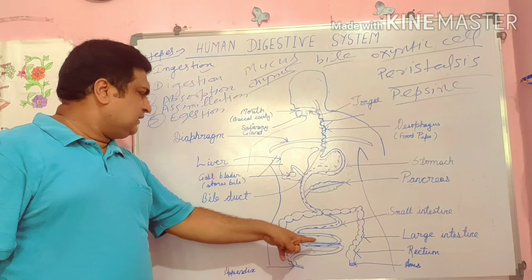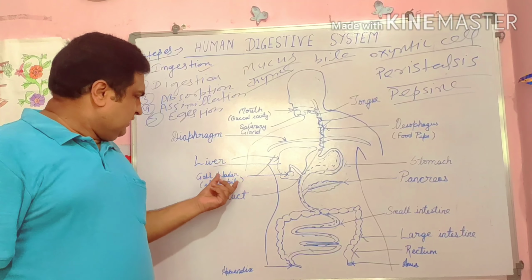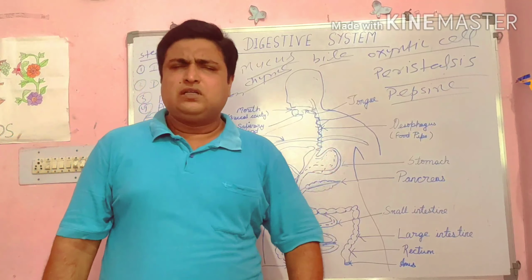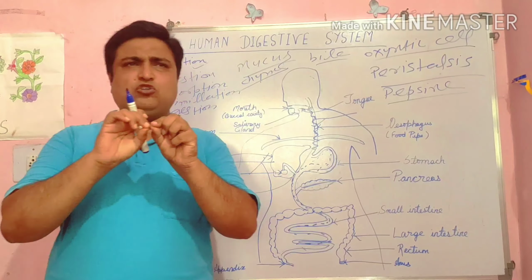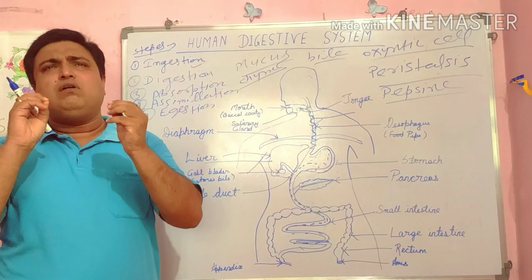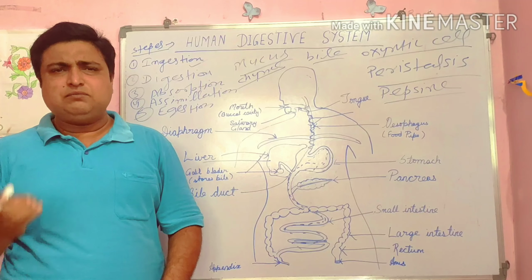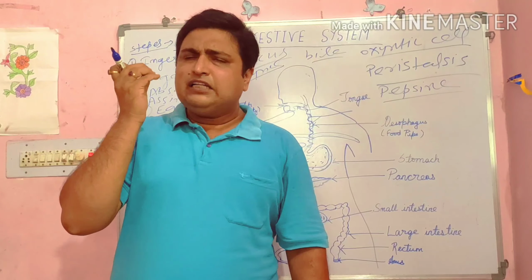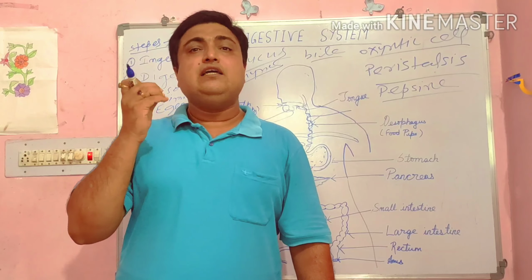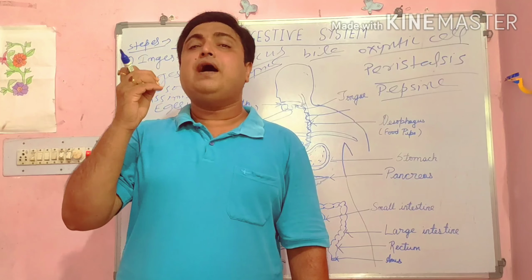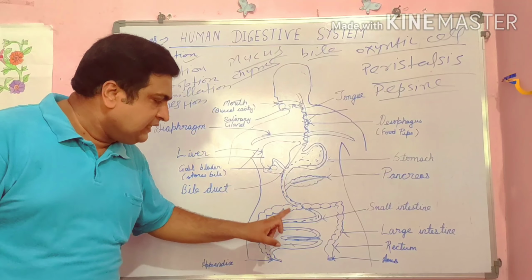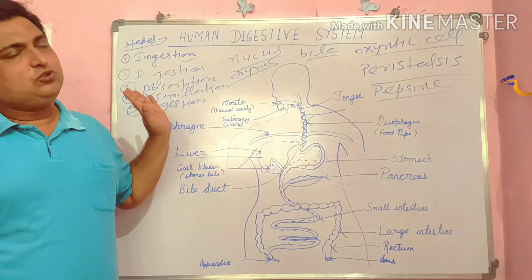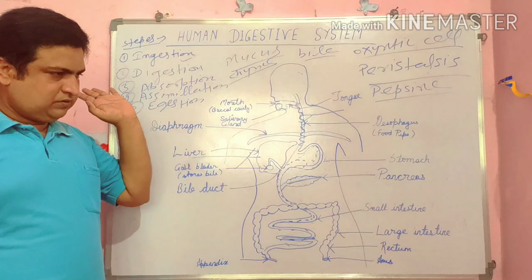After that, what happens? Bile juice breaks the fat substances of food into small globules. This process is called emulsification of fat. So emulsification takes place in the small intestine by bile juice.